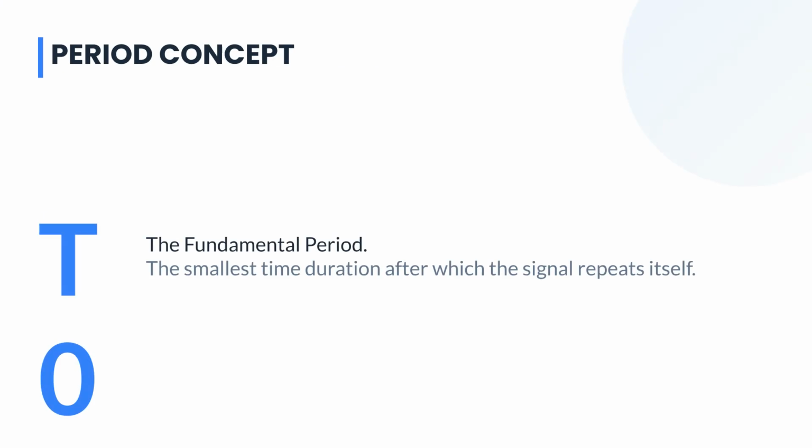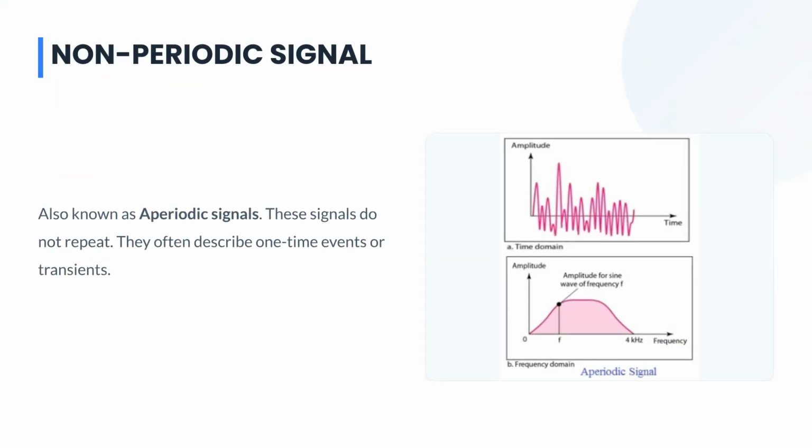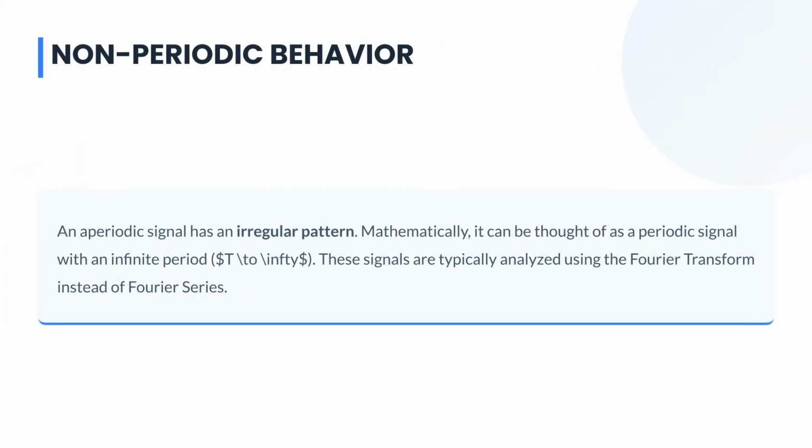The fundamental period, $T_0$, is the smallest time duration after which the periodic signal exactly repeats itself. It is a critical parameter in analyzing repetitive signals. A non-periodic signal, also known as an aperiodic signal, does not repeat. These signals often describe one-time events or transients, such as a single lightning strike. Aperiodic signals have an irregular pattern. Mathematically, they can be viewed as periodic signals with an infinite period. They are typically analyzed using the Fourier transform.